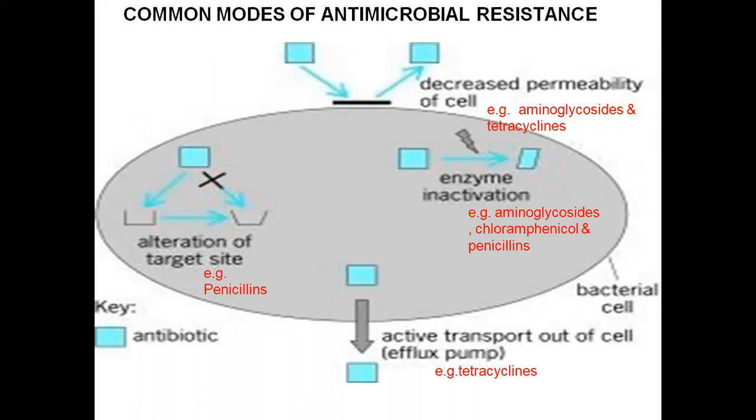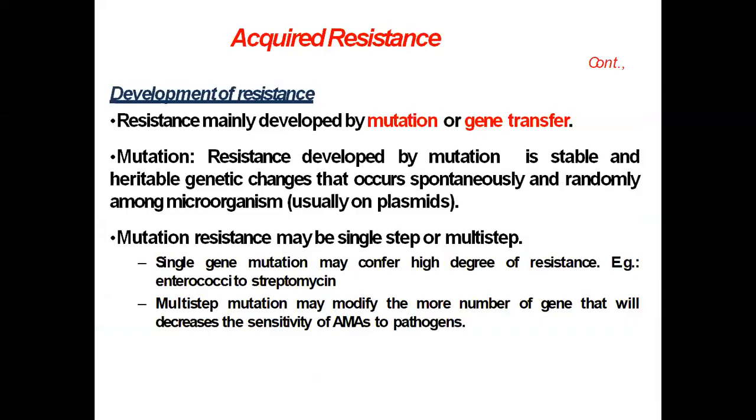Now, how is this developed? The process by which resistance is developed is by mutation or gene transfer. Mutation means a few mutant cells which are present in the sensitive population require very high concentrations to inhibit their growth.